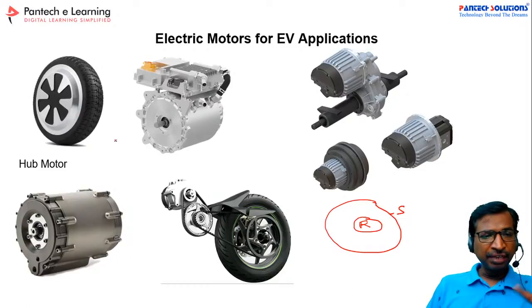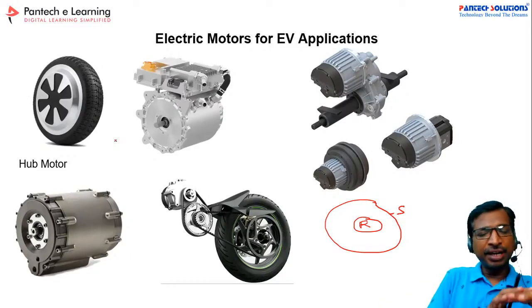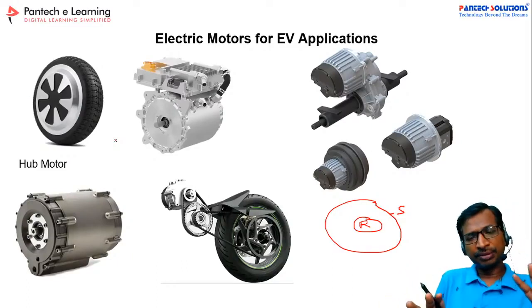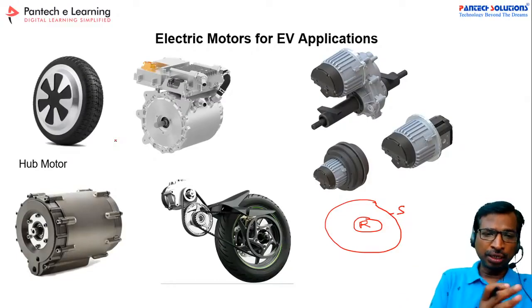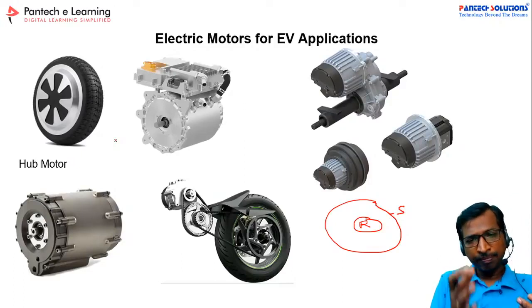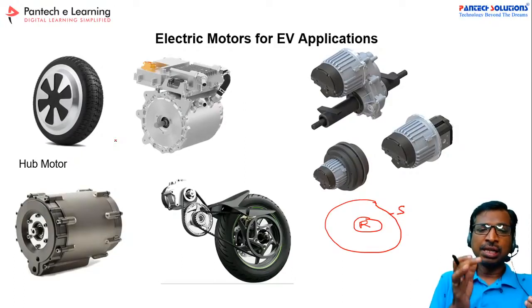So you should know the main difference between these two motors, and all the remaining parts are similar. For low power applications, people will use a hub motor. For high power applications, we cannot use a hub motor, so we have to go with inner rotor motors only.